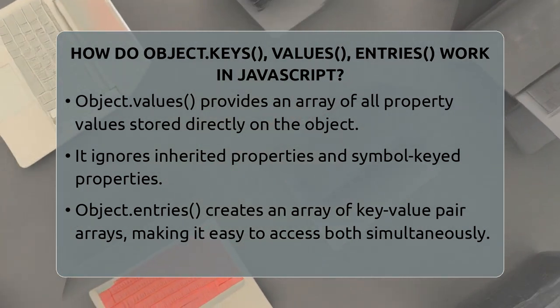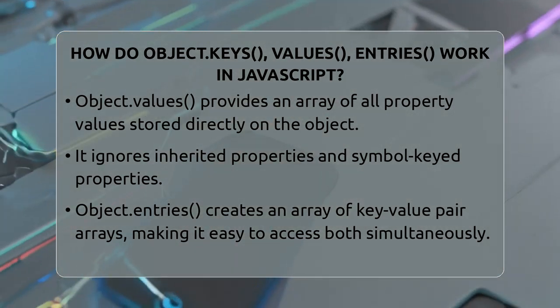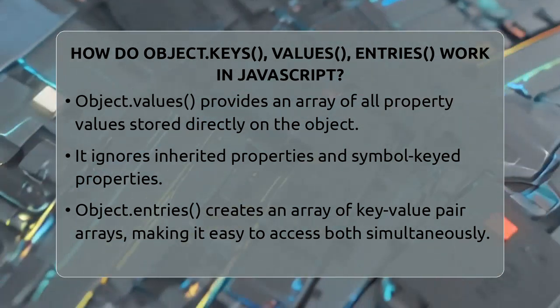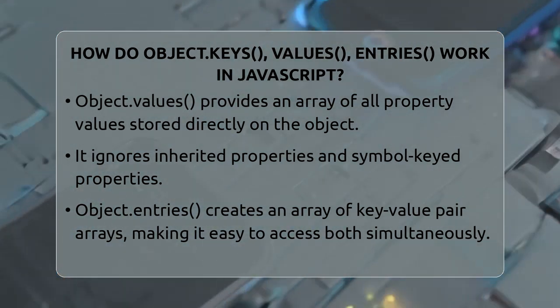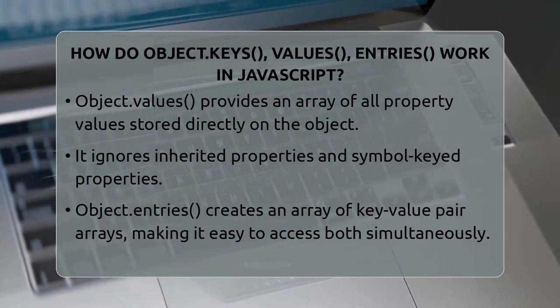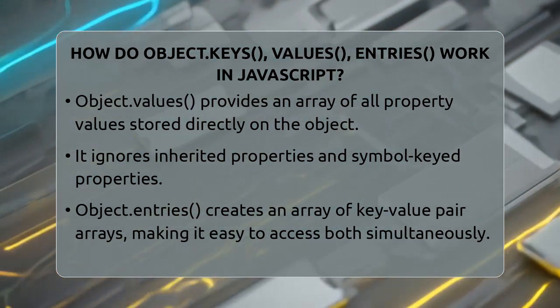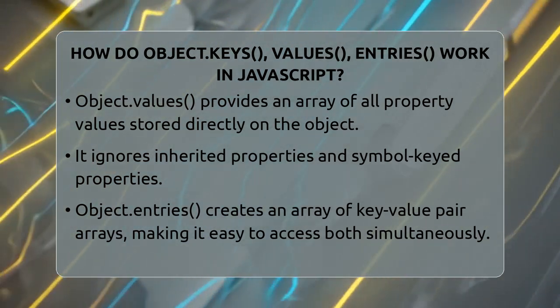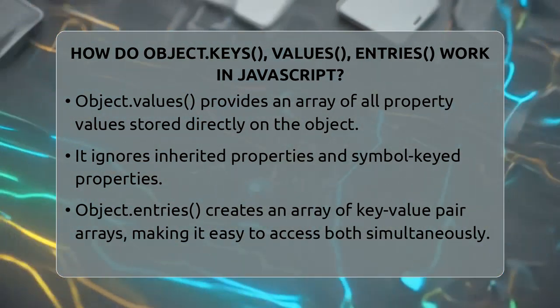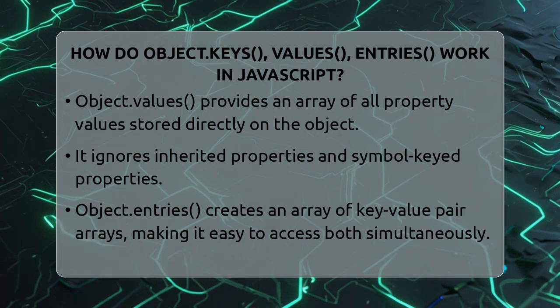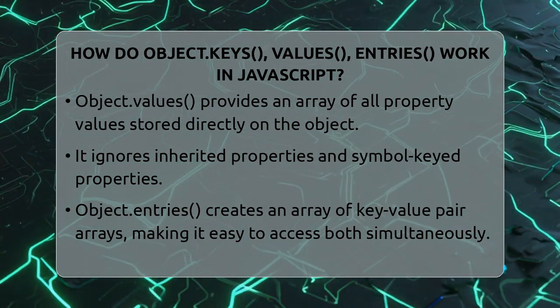Object.values is like opening the box and pulling out all the items stored inside. It returns an array of just the values, like Alice and 25 if those are the values for name and age. Again, it only considers properties that are directly on the object. This method is handy when you want to work with just the data stored in an object, ignoring the property names.